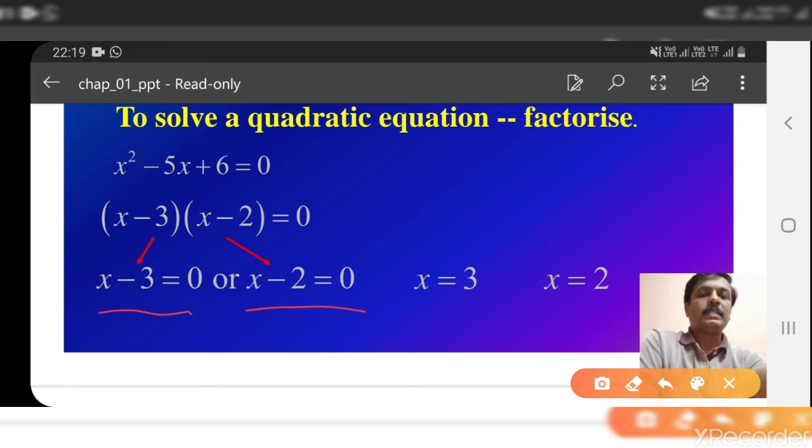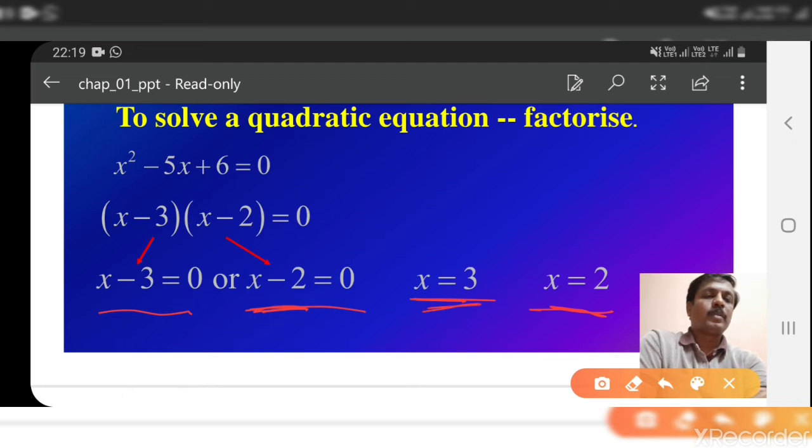If x minus 3 equal to 0, then we send this minus 3 to the right hand side, then it becomes x equal to 0 plus 3, or x equal to 3. This is one value. And if you take x minus 2 equal to 0, then this minus 2, when it goes to the other side, it becomes plus 2. Therefore, x is equal to plus 2.